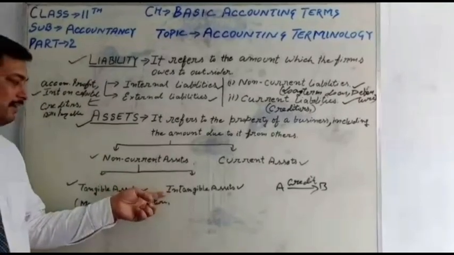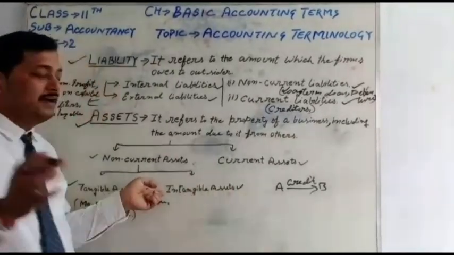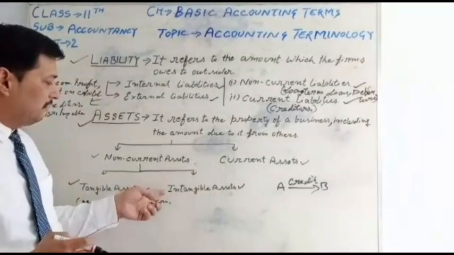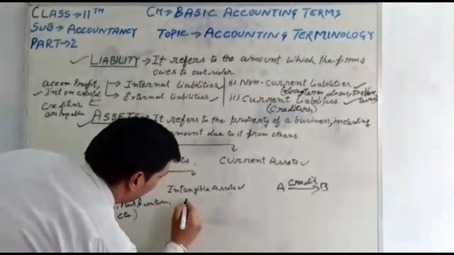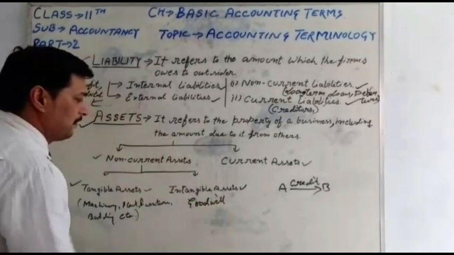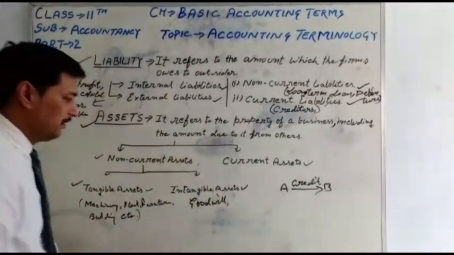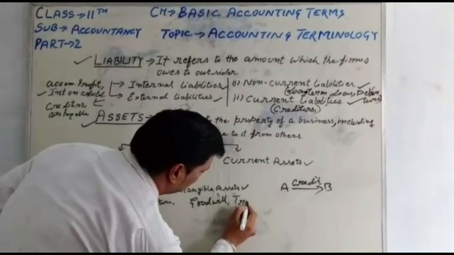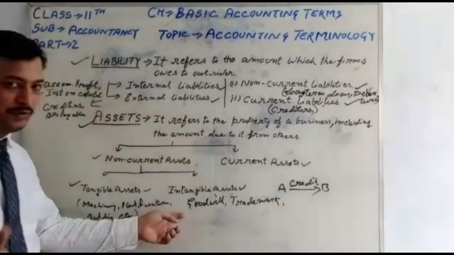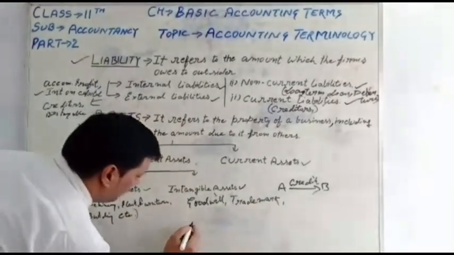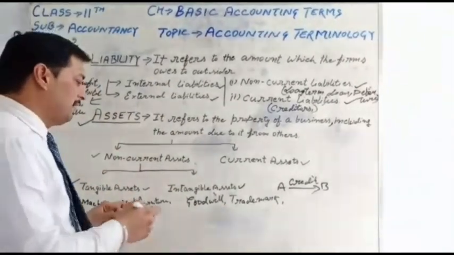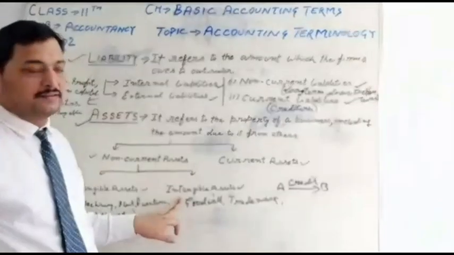The same for intangible: those assets we can't see or touch. We can only feel them. An intangible asset is, for example, goodwill. Both kinds of assets are very beneficial for the business and for us. Goodwill, trademark. Goodwill means the reputation of the business or the businessman. Trademark, patent, hologram, monogram. All are examples of intangible assets.